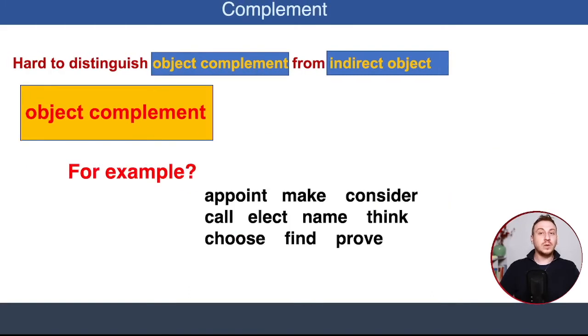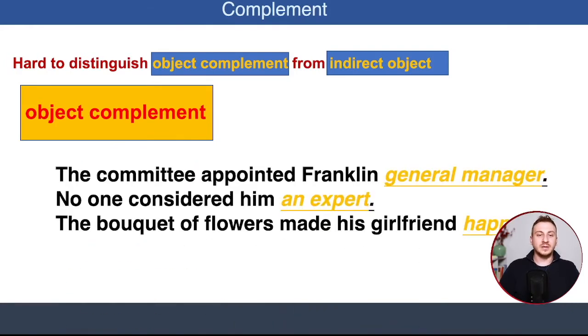For example, when we use verbs like appoint, make, consider, call, elect, name, think, choose, find, and prove, it is very likely that we will use direct object and also object complement. Let's look at this example. The committee appointed Franklin general manager, right? So here, the committee, subject, appointed is the verb, Franklin is direct object, and general manager is going to be object complement.